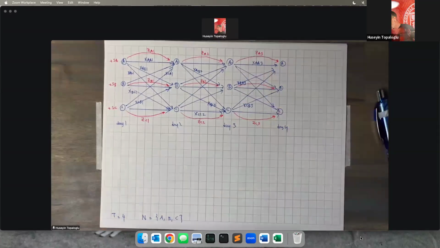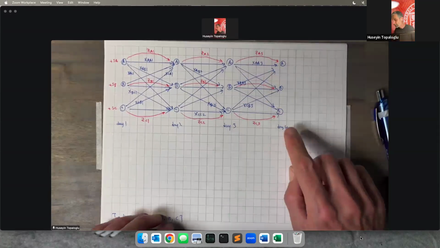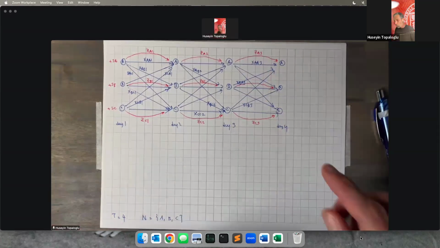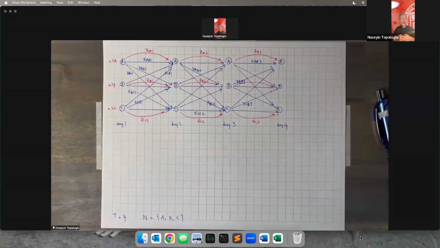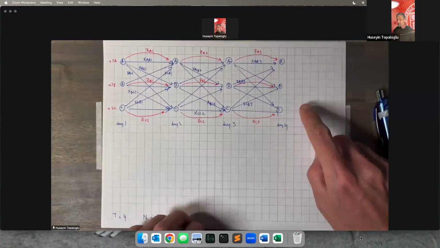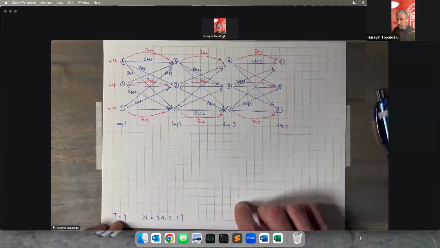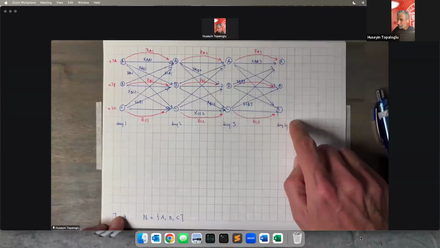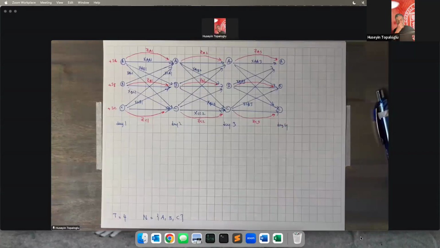Good. And how are we going to deal with the moments on our last day? When I make a moment on the last day, on the 4th day, which is the last day in my planning horizon, I don't care where my drivers end up. I don't care which location they end up in, because I'm not making any decisions on day 5, right?